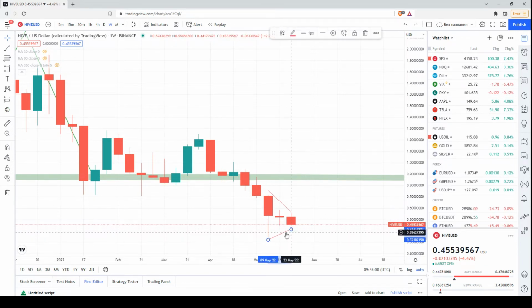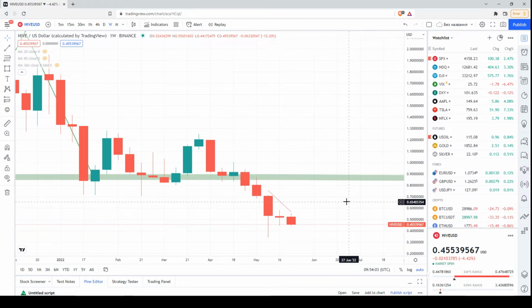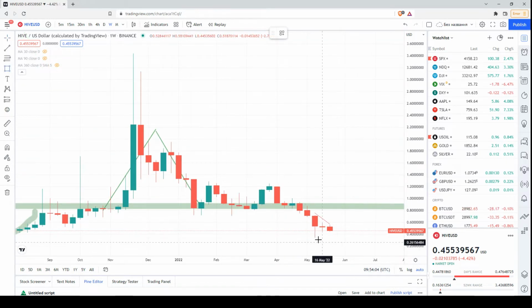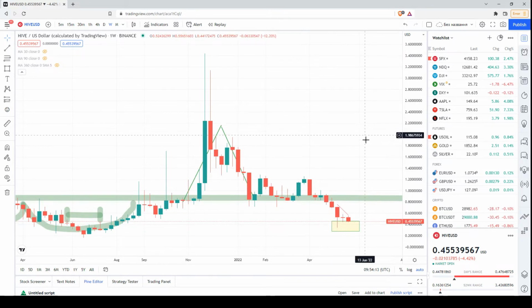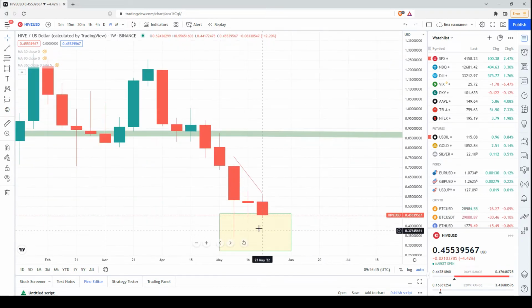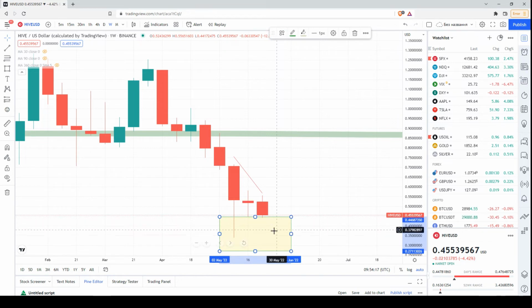So I would say that this is a small signal that probably within this range there are some bulls that are buying or accumulating HIVE. That's why there is some support here, and these are levels below the psychological level, let's say 45 cents. So this is some kind of potential support range for the price of HIVE.